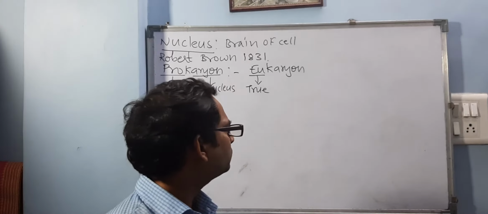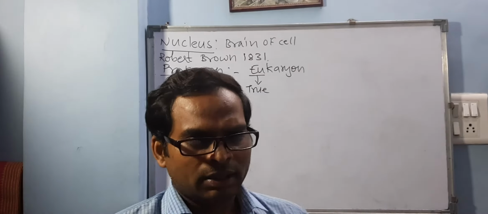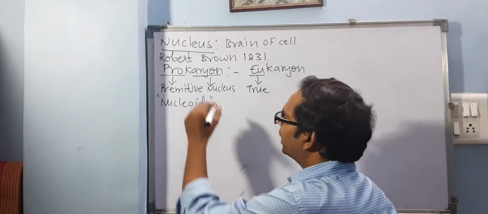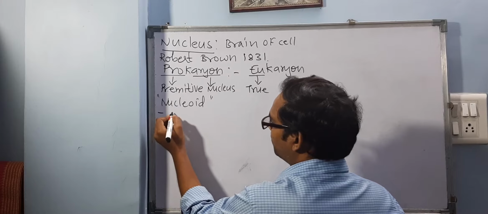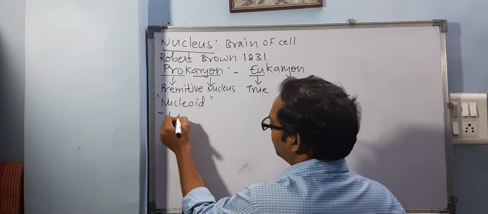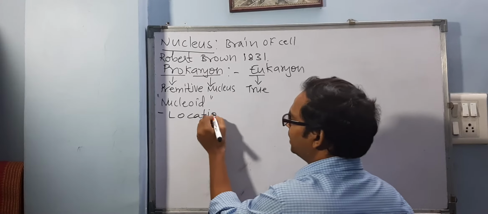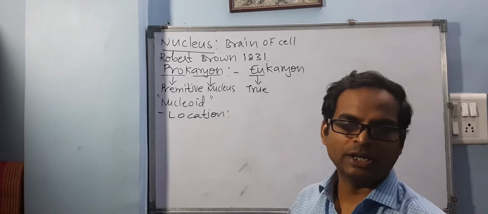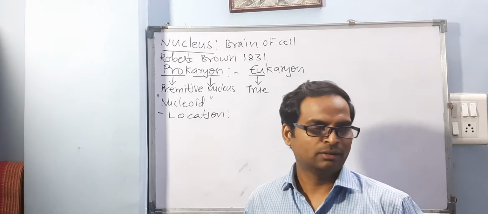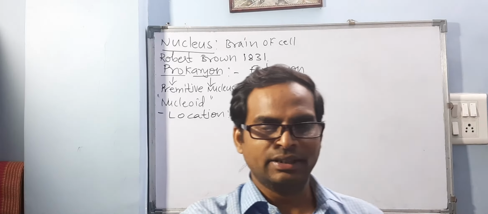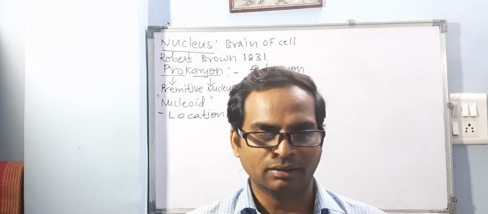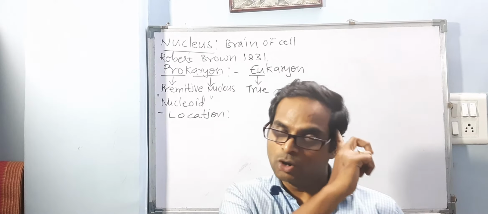Exactly. Now, some small things you can talk about this nucleus is about location of the same. So location is not always fixed, right? So it may vary, it may change. Like it may be present in the center, may not be present in the center. Sometimes cells are elongated, so it may be at the top, it may be at the base. Some cells you must have seen.